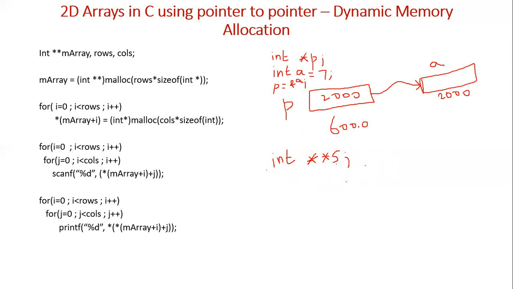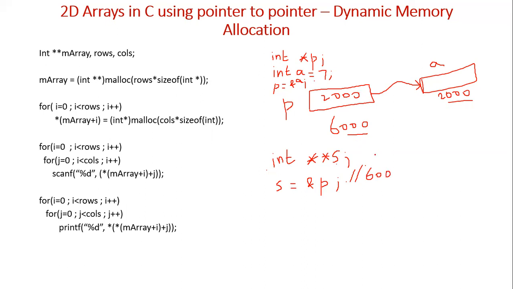So what can s hold? s cannot hold a's address, but s can hold the address of an integer pointer. That is, p is an integer pointer, so s can hold p's address. Now you can write that s is equal to address of p. What is address of p? Address of p is nothing but 6000. Where is p pointing? p is pointing to address of a. Address of a is nothing but 2000.